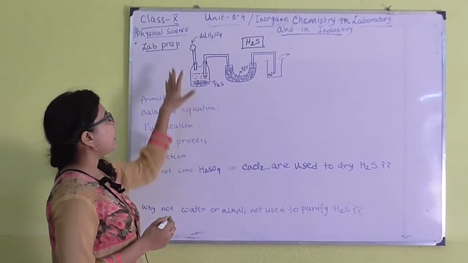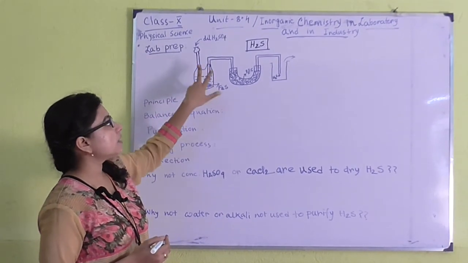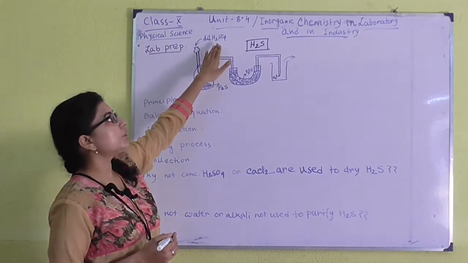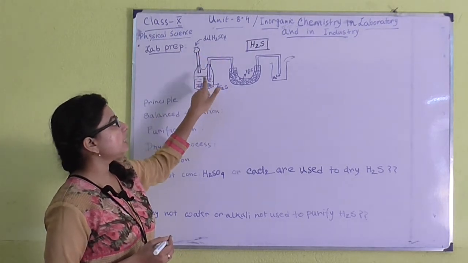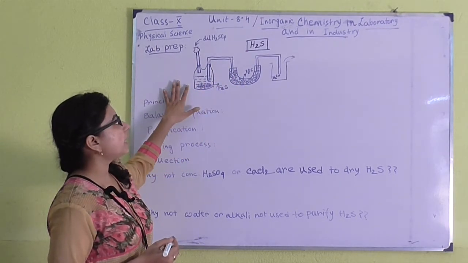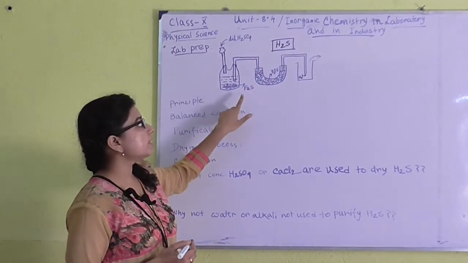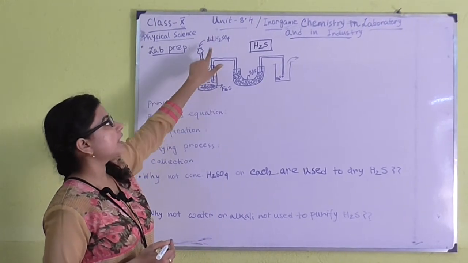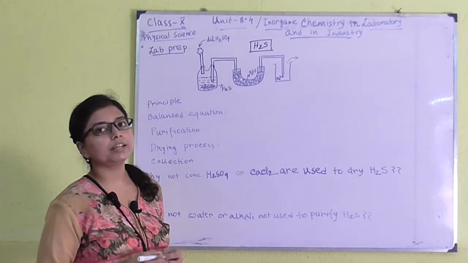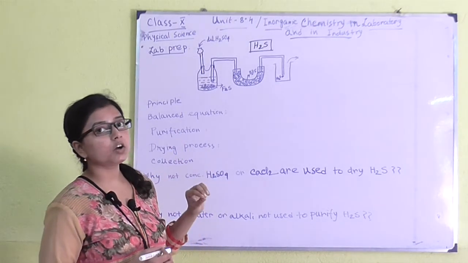You can see this kind of container is known as a wolf bottle. This wolf bottle has two openings. From one opening we can put dilute H2SO4, and from the other opening the producing gas will be removed. Here, to generate H2S gas, we have taken ferrous sulfide, that is FeS, and we have to take dilute acid. We can use HCl, that is hydrogen chloride, or we can use H2SO4, that is sulfuric acid. But we have to take them in dilute condition, not in concentrated form.